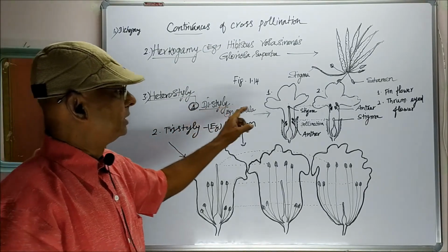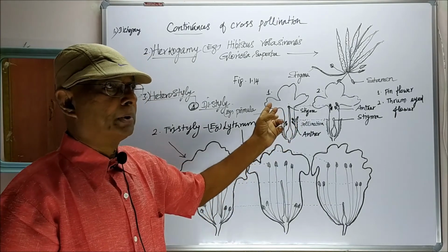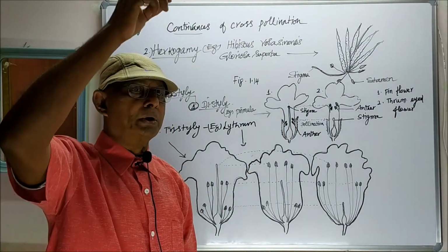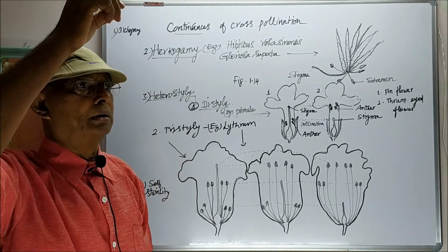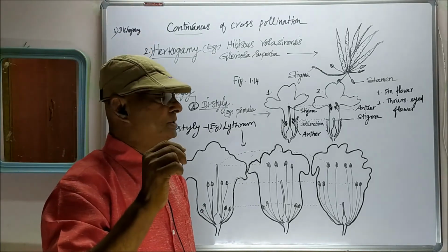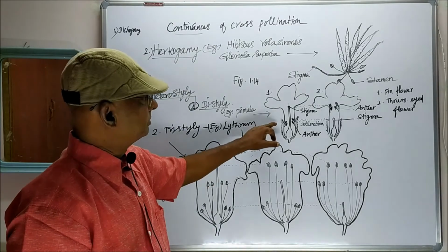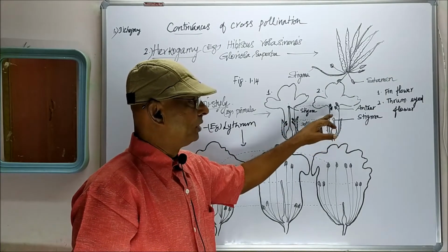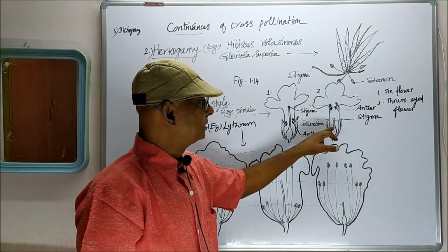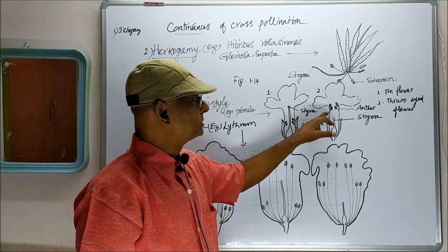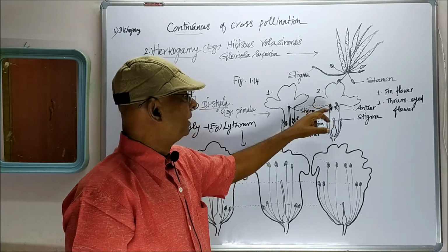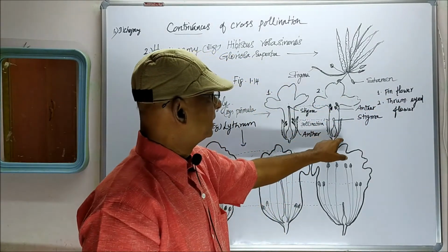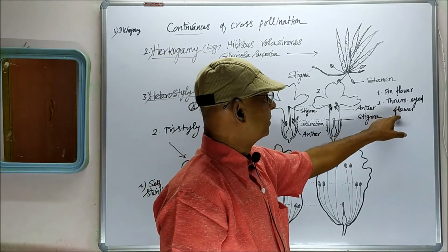Distyly means two types of flowers are produced. In one of the flowers, the style and stigma are long, but the stamens are produced at the bottom. In the second type, the stigma and the style are very short, and the anthers are produced at the top of the flower. The first case is referred to as the pin flower. The second case, the thrum-eyed flower.